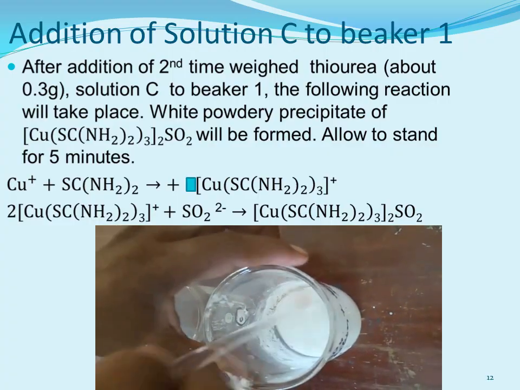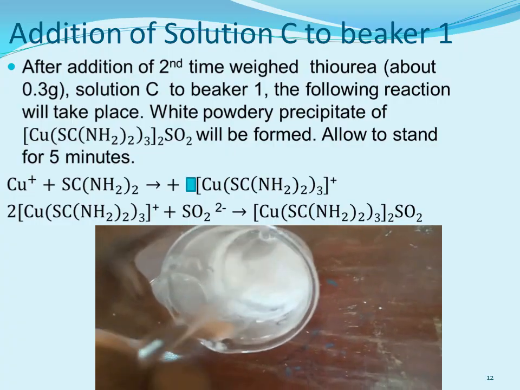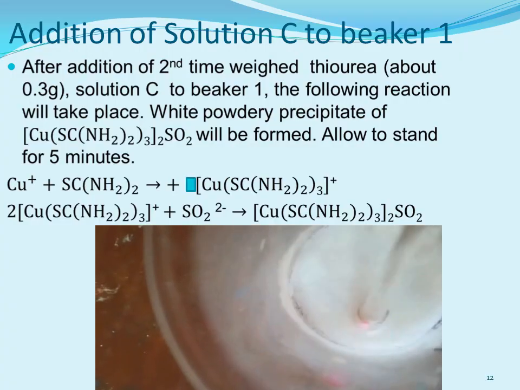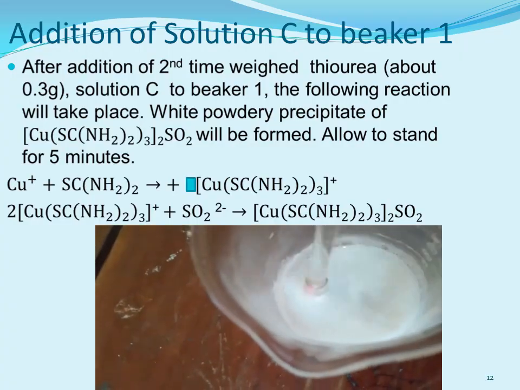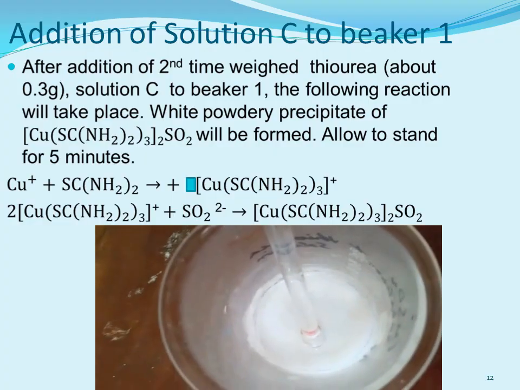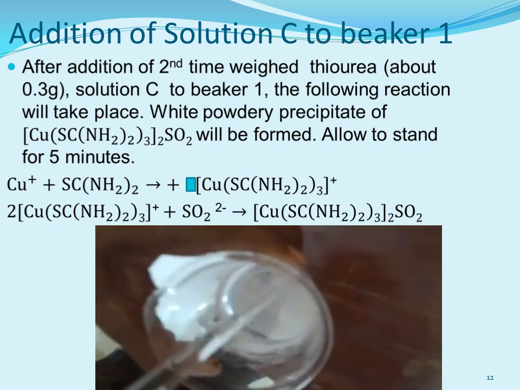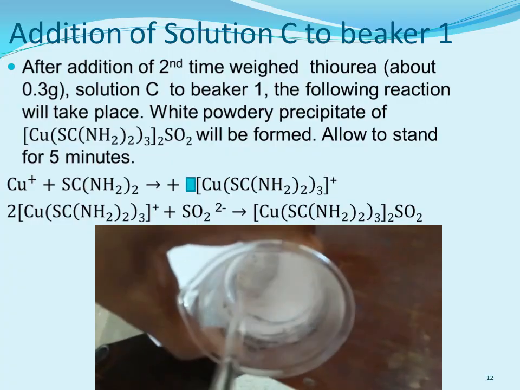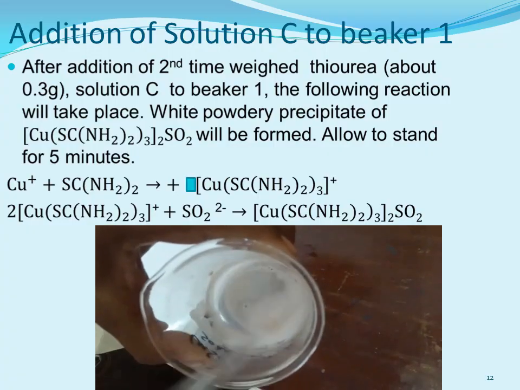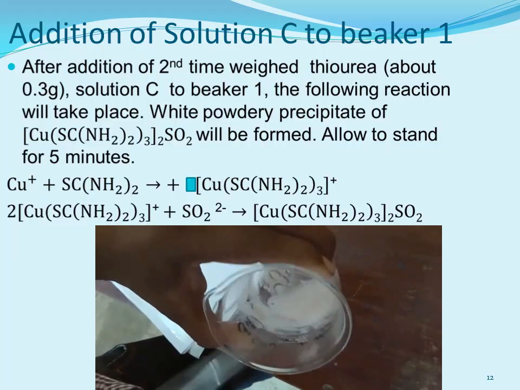यहाँ पर जो thiourea हम ऐड कर रहे हैं, previously the thiourea that was added was acting as a reducing agent, but here जो आप thiourea ऐड कर रहे हो that is actually acting as a ligand. In the previous step the similar reaction could have started, but that could not be enough for the copper. So in this extra amount all the copper will be complexed with the thiourea, forming the desired complex.